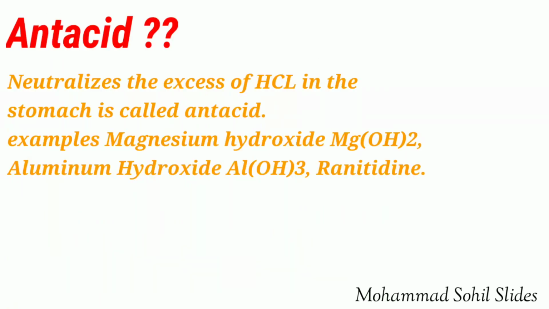Now coming to antacids. A basic substance which neutralizes the excess of hydrochloric acid in the stomach is called an antacid. Hyperacidity is due to excessive secretion of hydrochloric acid, and the antacid is used to neutralize the excess acid secreted. Examples are magnesium hydroxide, that is Mg(OH)2, aluminum hydroxide, that is Al(OH)3, and ranitidine.